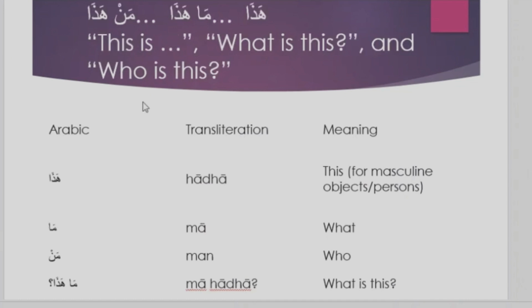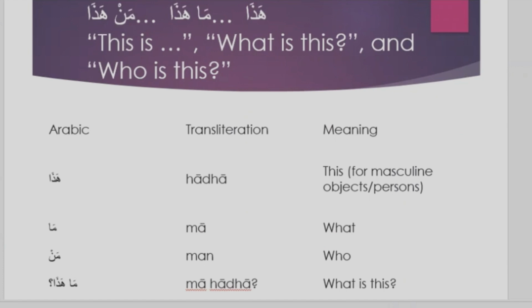Now, under chapter 1, we are learning about hada. We will learn about hada, and also we will learn about ma hada, and lastly we learn man hada.